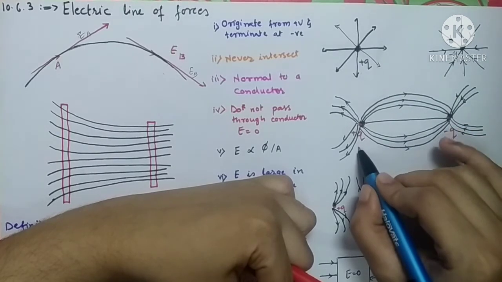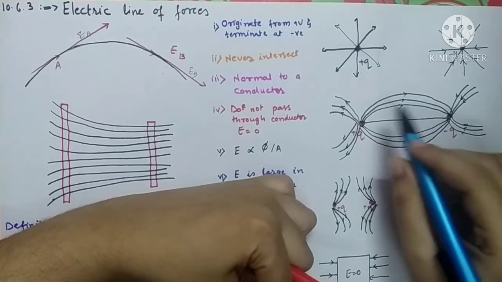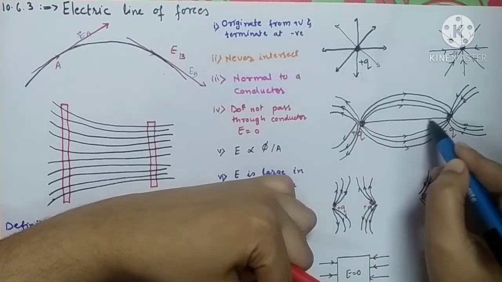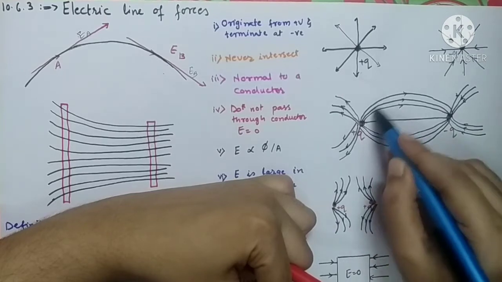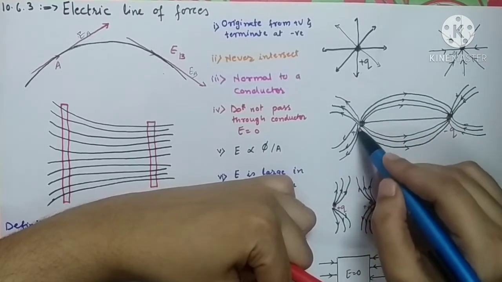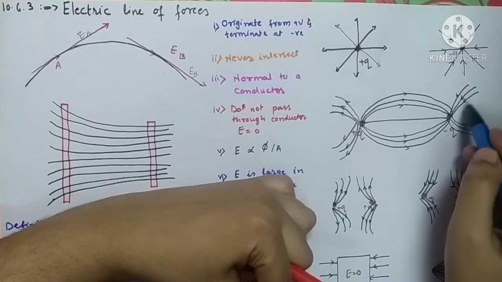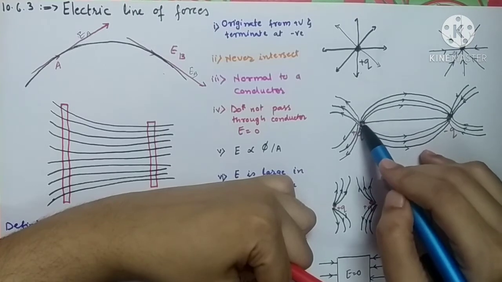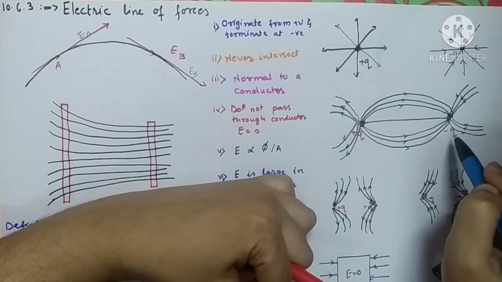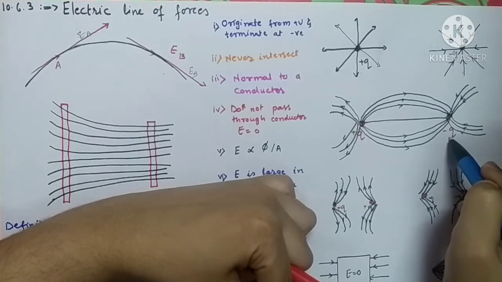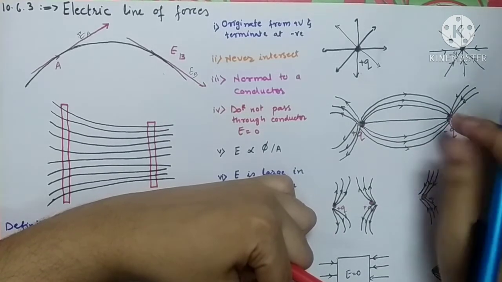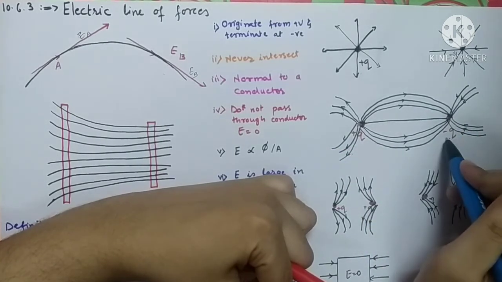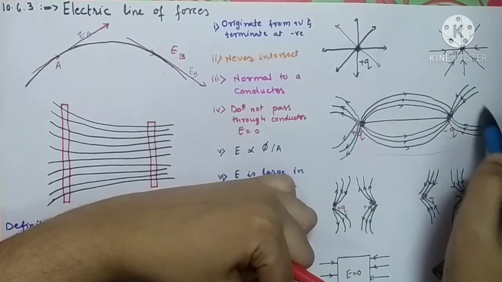Similarly, here we have taken a system of charges plus Q and minus Q. See, between the two charges we have drawn a straight line, and beyond it, we have drawn curved lines. These curves move away from the positive charge and move towards the negative charge. Or you can say that line of forces always originate from a positive charge and terminate at the negative charge. So in this way, there will be an attraction between the two charges plus Q and minus Q. So this is the attractive line of forces.